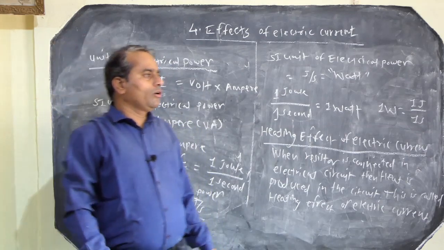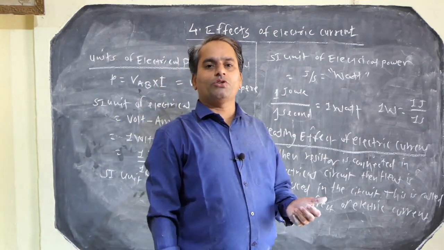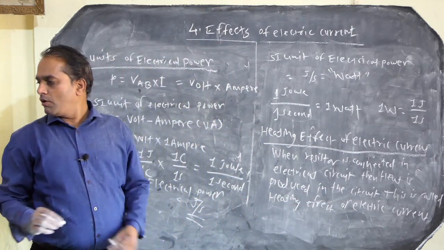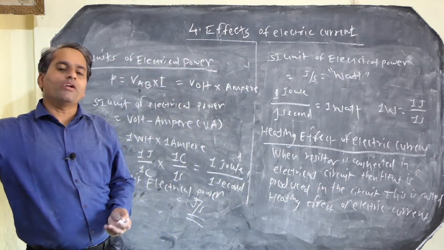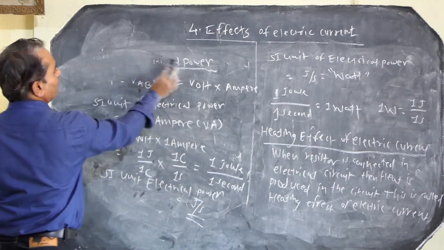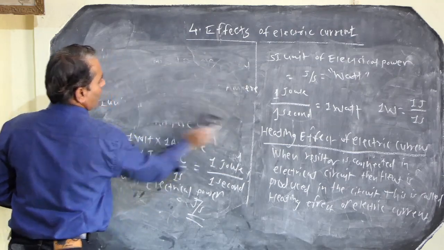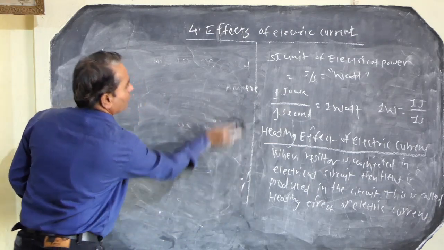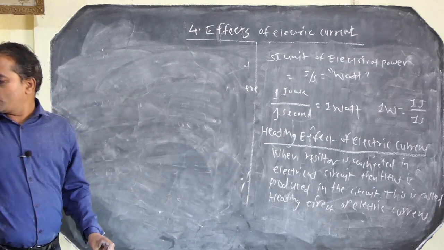We know various types of devices which produce heat in our house, for example a water boiler or an electrical cooker. These are the household appliances which produce heat, so the heating effect is produced.